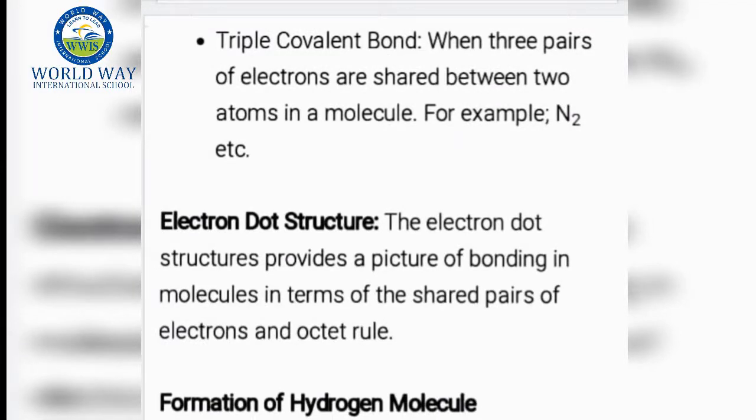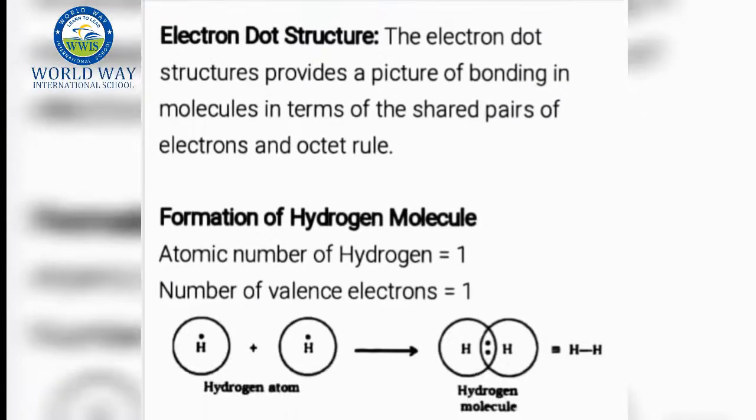Now let's see electron dot structure. This structure provides a picture of bonding in molecules in terms of the shared pair of electrons and octet rule. Formation of hydrogen molecule. Atomic number of hydrogen is 1. Number of valence electron is also 1. Now you can see in the picture how the hydrogen molecule is formed.